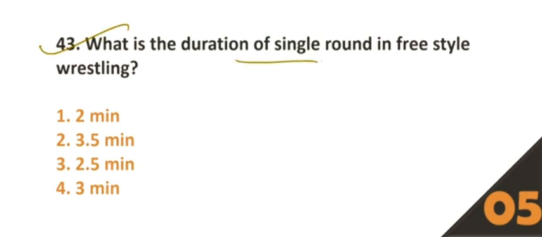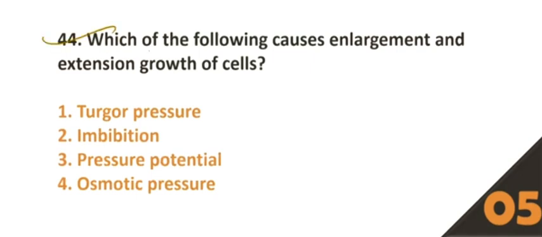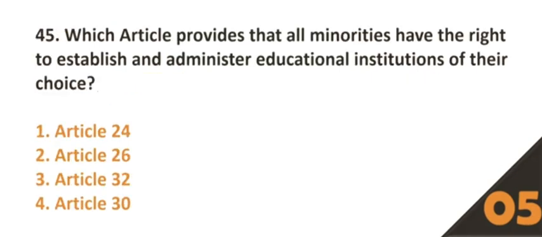What is the duration of a single round in freestyle wrestling? Option number 4, 3 minutes. 44. Which of the following causes enlargement and extension growth of cells? Option number 1, turgor pressure.